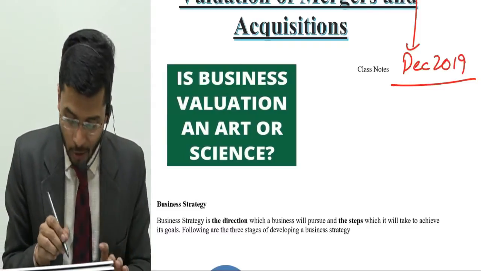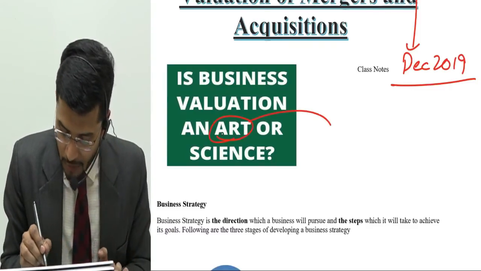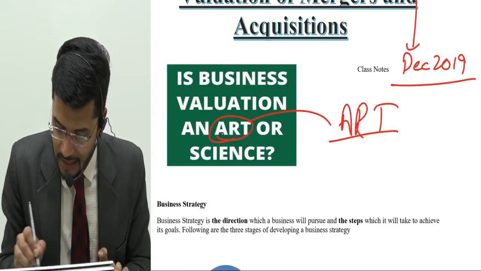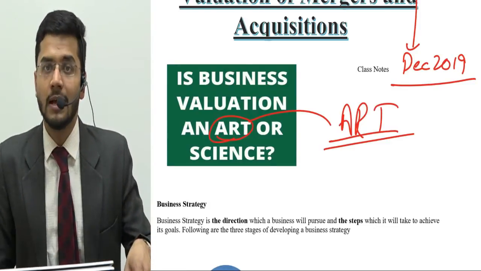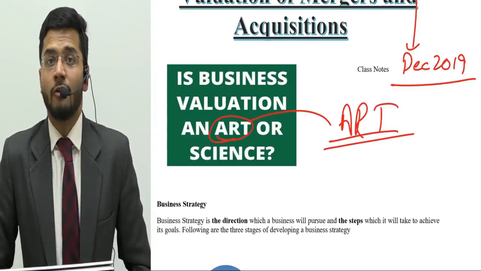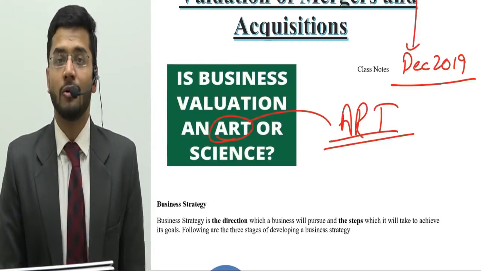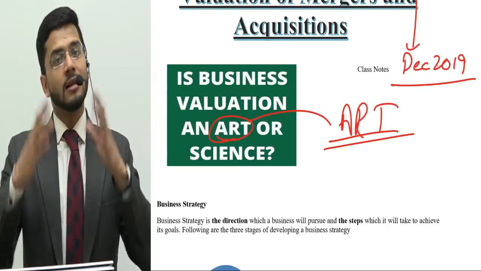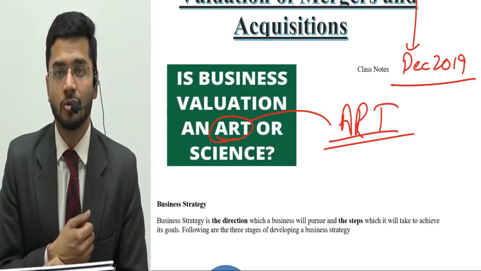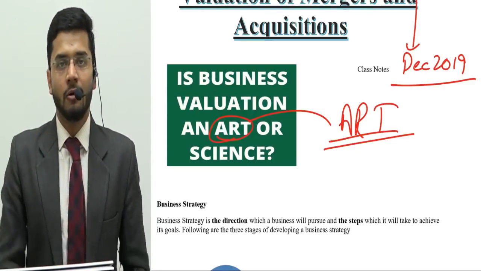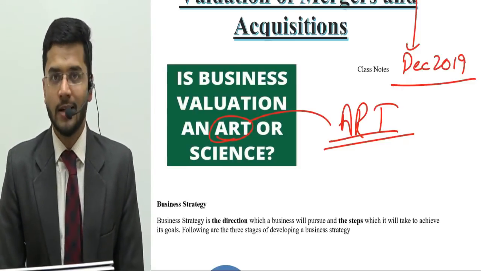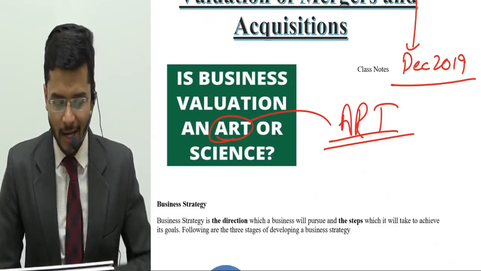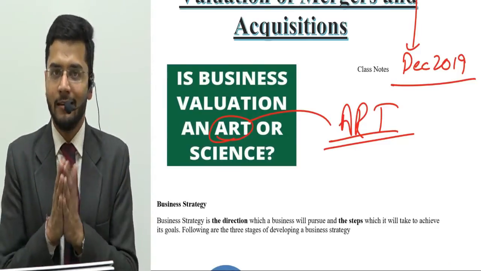I would definitely go for art, because the major portion of valuation depends upon your personal application of your experience, and there are no straight-jacketed formulas, especially in the Indian scenario. There are no standard techniques or assumptions which I can tell you so that you can just succeed in this art. No, that is not possible. So yes, valuation is more of an art rather than a science.